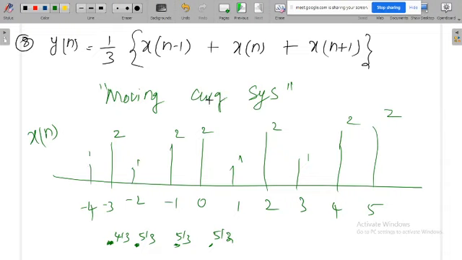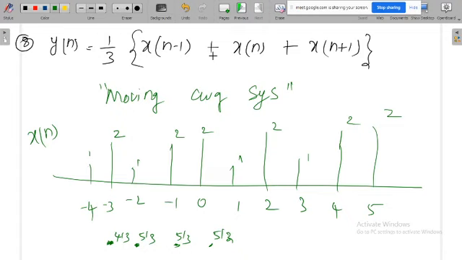At any point of time, the average value depends on the present value, as well as the next value, that means the future value, as well as the past value, that means the last value. So this is the example of the moving average system. Is the moving average system a linear or non-linear system? Before going to this, we have to see here that this is one signal, another signal, and they are added. Whenever we are adding two signals, will that be linear or non-linear?